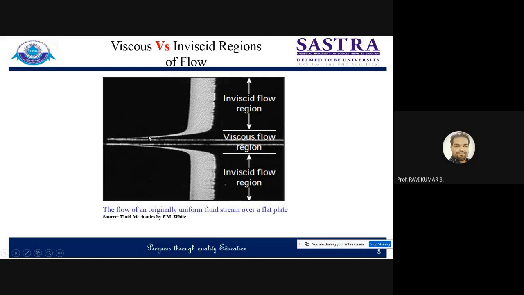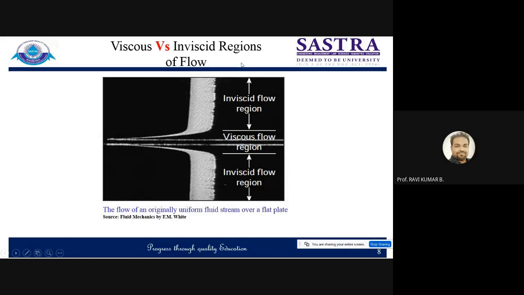And over that, flow is taking place. So this is the reason, right? This is a very narrow region that you are seeing. This is the leading edge, right, where flow is getting attached, and this is the narrow region where the boundary layer is getting formed. This is a thin region where you will feel the viscous effects, on this side and this side. That's why this zone is known as the viscous flow region.